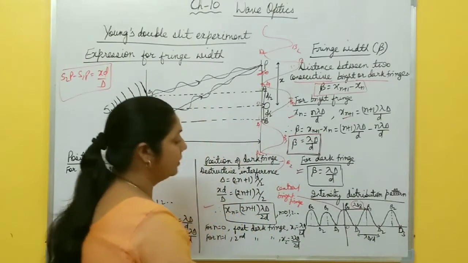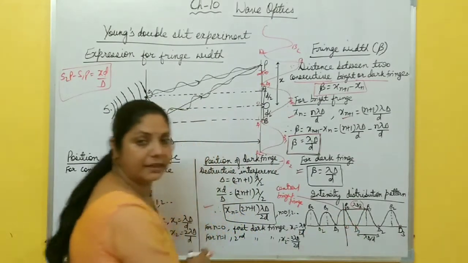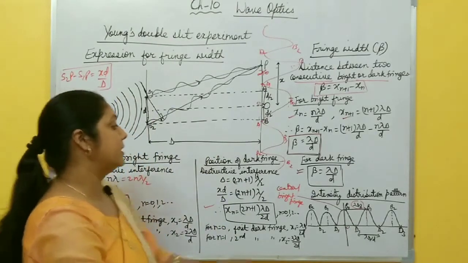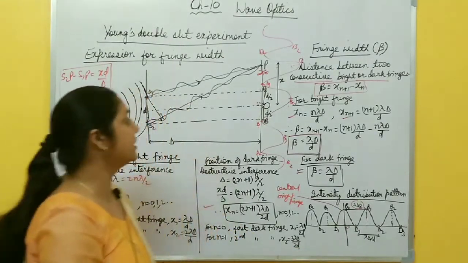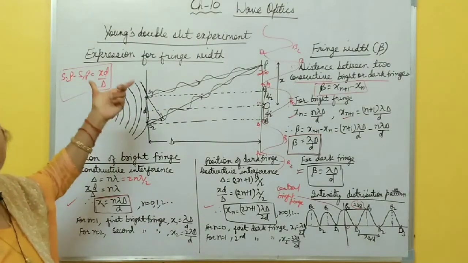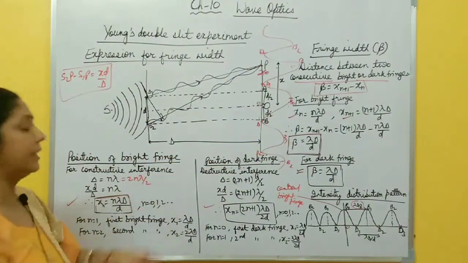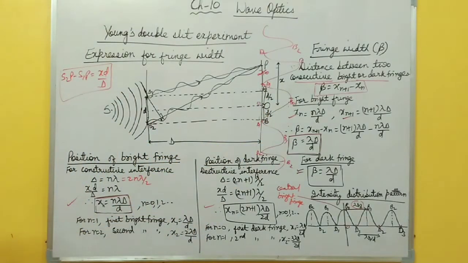In this way, on both sides of the center of the screen, alternate bright and dark fringes are formed. This is the intensity distribution pattern for interference. In this way, you can explain Young's double slit experiment and also find fringe width and the positions of bright and dark fringes. Okay, please take a screenshot of this first.